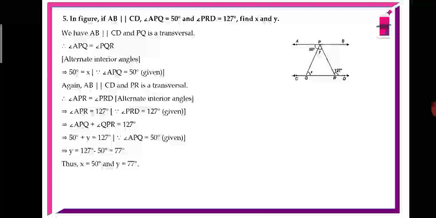Either you can take that way or you can take another way, but this is the easiest way actually. You can solve for angle R on either side and use the angle sum property also, but it's a lengthy process. This is the simplest way. Okay, we'll go for the next problem.